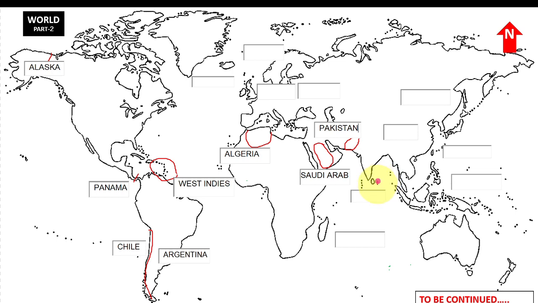It is known as the Pearl of the Indian Ocean and lies south of India, Sri Lanka. The world's second largest island that lies in the Indian Ocean is Madagascar.